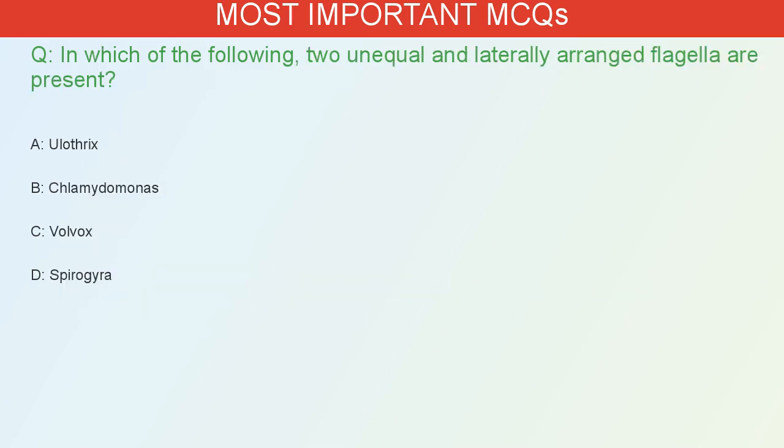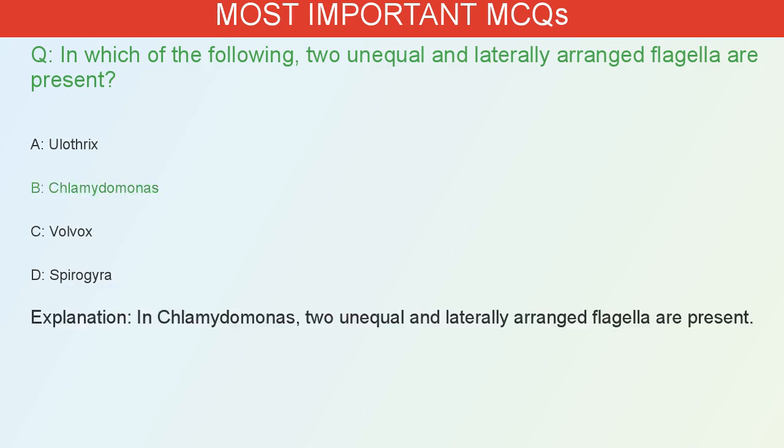In which of the following are two unequal and laterally arranged flagella present? A. Ulothrix. B. Chlamydomonas. C. Volvox. D. Spirogyra. The correct answer is B. In Chlamydomonas, two unequal and laterally arranged flagella are present.